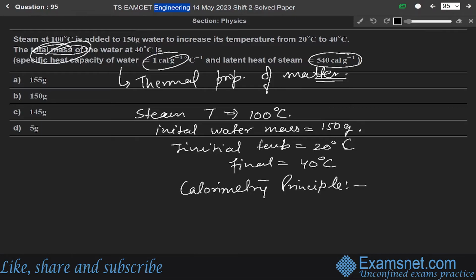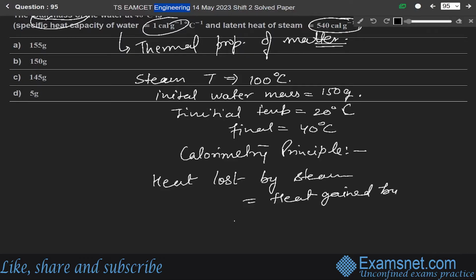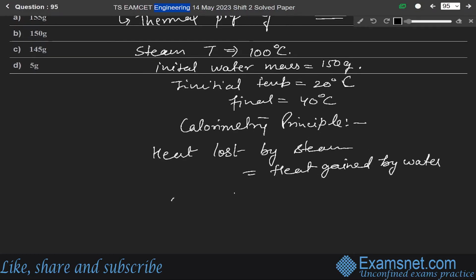According to the calorimetry principle, the heat lost by the steam will be equal to the heat gained by the water. Heat lost by the steam means M into L vaporization plus M into S into delta T, S of water.